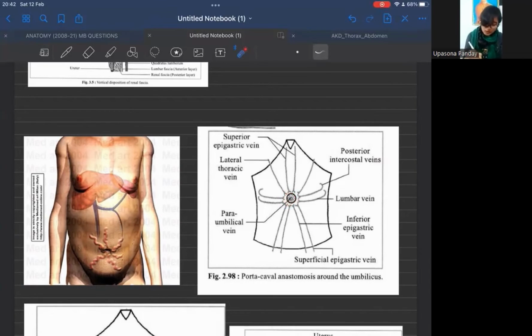Okay. Now, you see, these are the systemic veins of the anterior abdominal wall. All these veins anastomose with the paraumbilical vein, forming a region of portacaval anastomosis. Now, blood from these veins drains into this paraumbilical vein. If there is obstruction in our portal vein, what will happen? This blood will not be able to flow into this paraumbilical vein. That will result in stasis of blood in these superficial veins, which will lead to this caput medusa, okay, in which these blood-loaded veins will become tortuous and dilated. Okay.